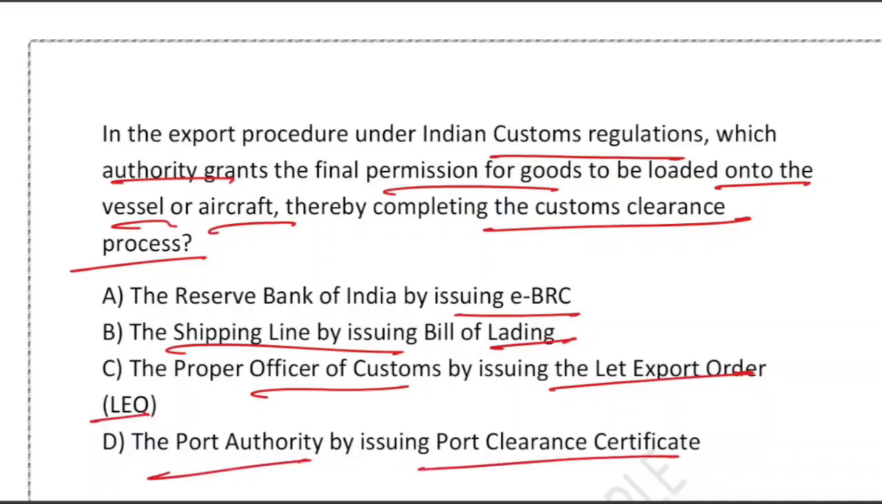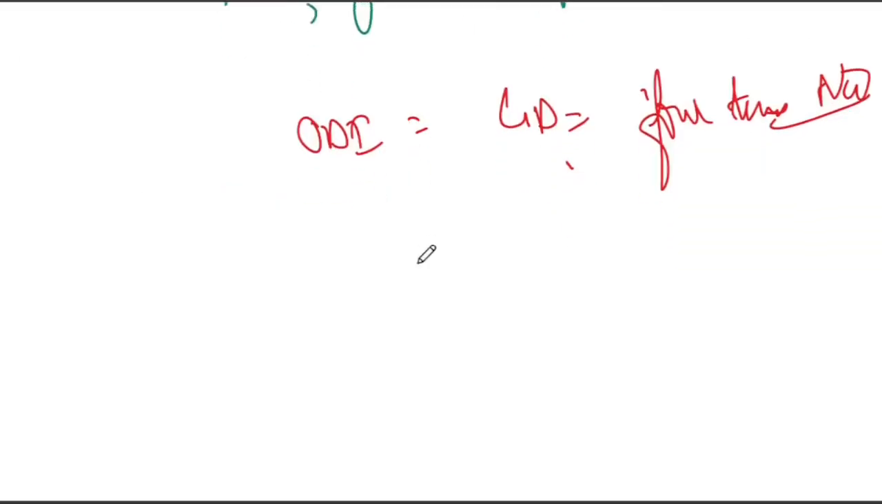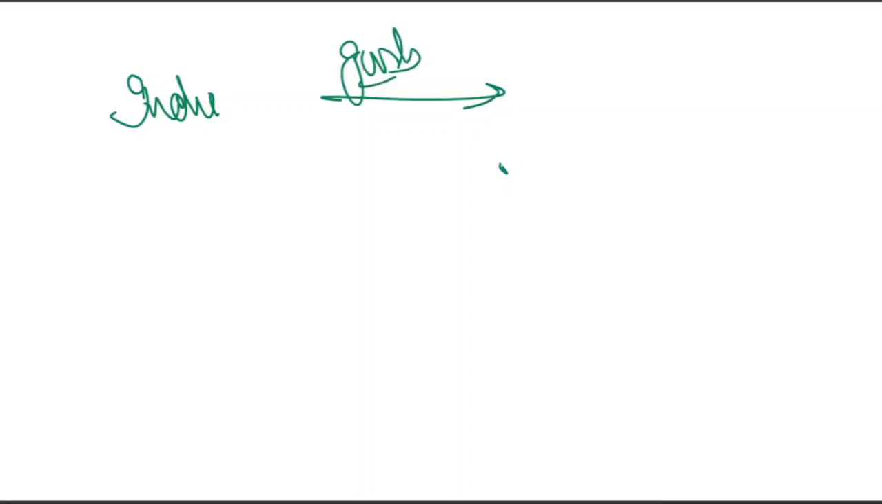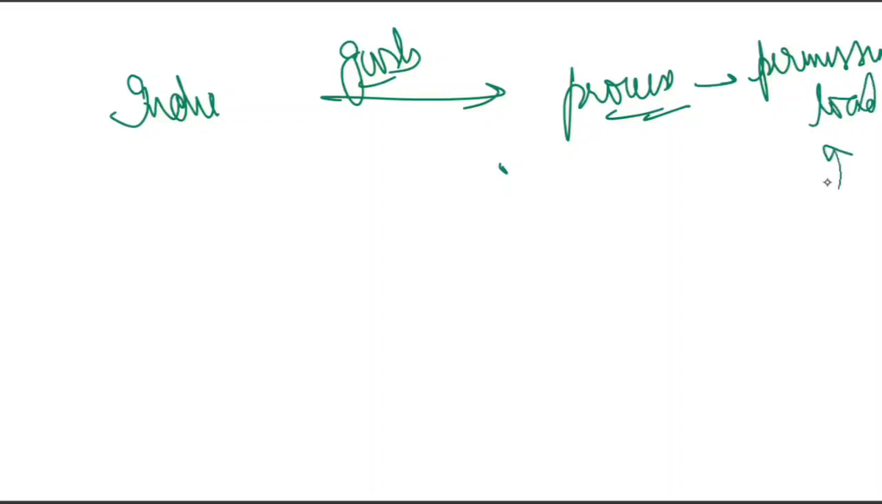Very good question. So friends, let me explain in a very simple manner so that you can comprehend it very easily. Friends, whenever goods are exported from India, so this is India, right? And goods are being exported. They cannot just be taken to the port and loaded onto a ship or craft. No, not like that. There is a strict process under Indian custom. There is a process that has to be followed. And the final and the most crucial step is getting permission to load the goods.